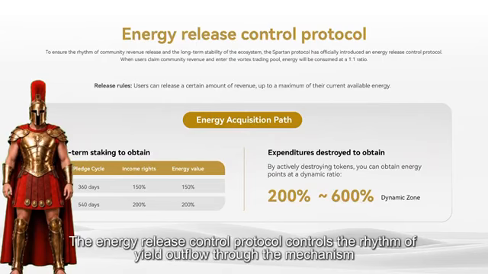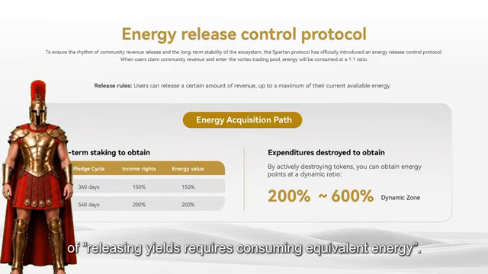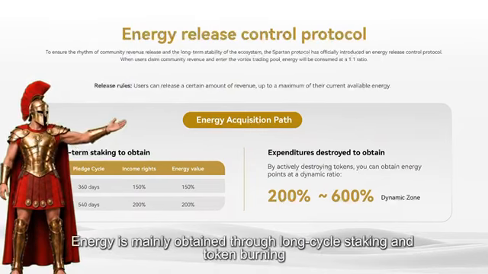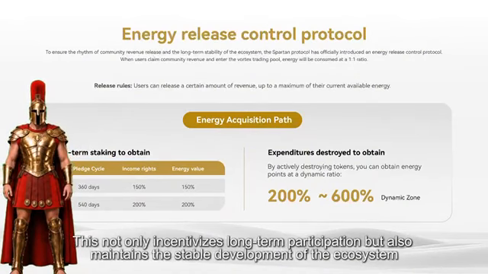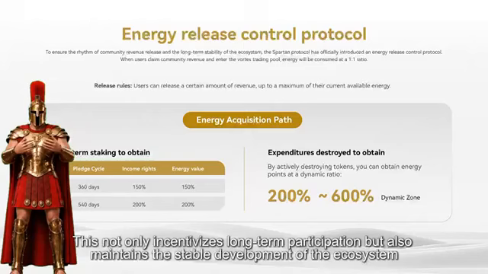Summary: the Energy Release Control Protocol controls the rhythm of yield outflow through the mechanism that releasing yields requires consuming equivalent energy. Energy is mainly obtained through long-cycle staking and token burning. This not only incentivizes long-term participation, but also maintains the stable development of the ecosystem.